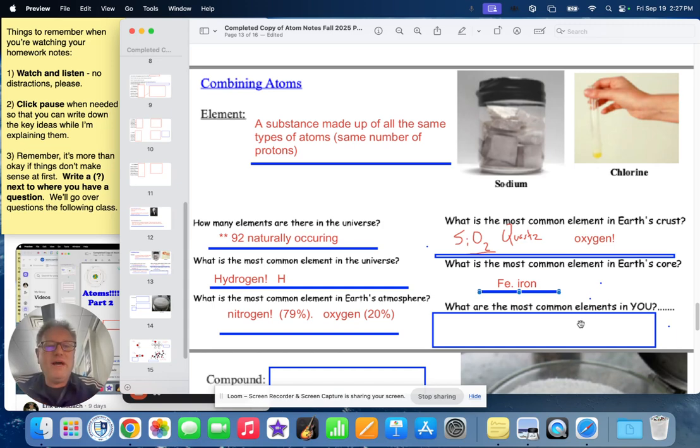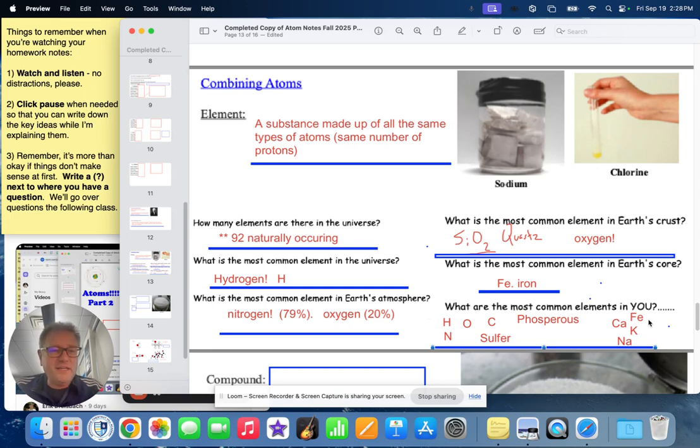And lastly, what is the most common element in you? I think we talked about this briefly. Well, you've got some H2O, so you know H's and O's are in there, hydrogen and oxygen. There's a couple others. You have some carbon, certainly, some nitrogen, as well as some sulfur and phosphorus. These are the 6 most common elements in you.